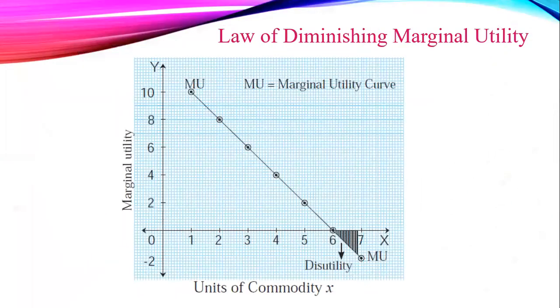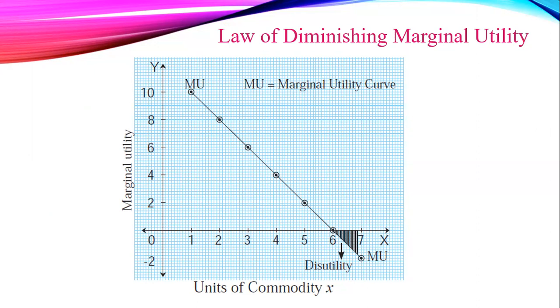Now see the diagram. In this diagram, units of commodity X are measured on X-axis and marginal utility is measured on Y-axis. Various points of MU are plotted on the graph as per the given schedule. When locus of all points is joined, MU curve is derived.